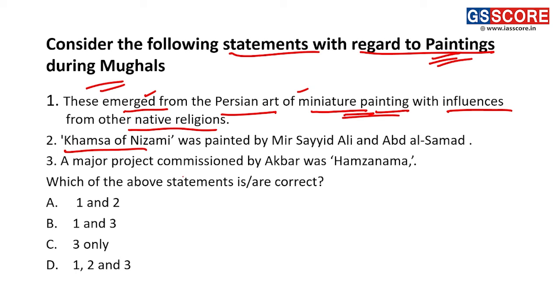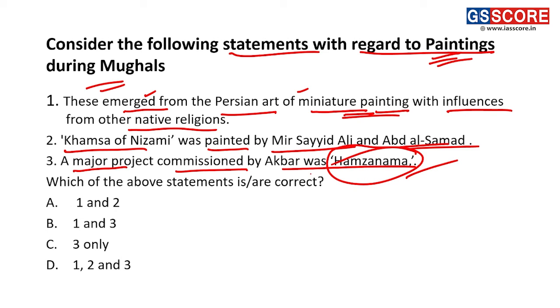Hamsa Nizami was painted by Mir Sayyid Ali and Abdus Samad. The next statement is the major project commissioned by Akbar was Hamzanama. This also came in UPSC. So with regard to all the three statements, all three are correct. Fine. Our answer would be D, 1, 2 and 3.